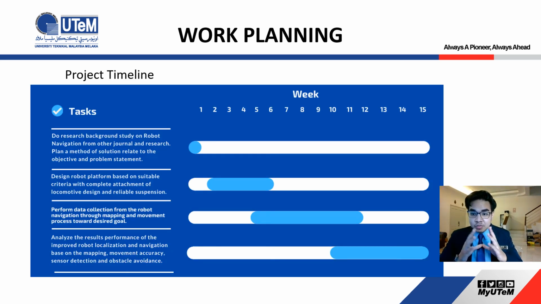Okay, lastly for the work planning, this is my Gantt chart. The first task, which we have done until now, is the research background and planning of the automated robot. And for next time, I will design the robot platform until week 6, perform data collection until week 12, and then finally analyze the result of the performance of the robot.